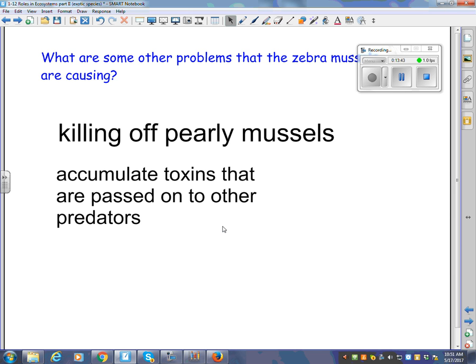So, do you think that we should try to get rid of them? Yeah? They're trying to be preventative. Apparently, for Lake Winnipeg, the province of Manitoba spent a lot of money trying to get rid of them in the lake. They were unsuccessful. I don't know if I've heard if they're in Lake Dauphin or not, but I know they're very concerned about them getting into Riding Mountain National Park.